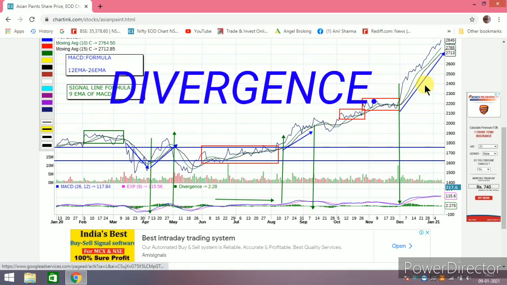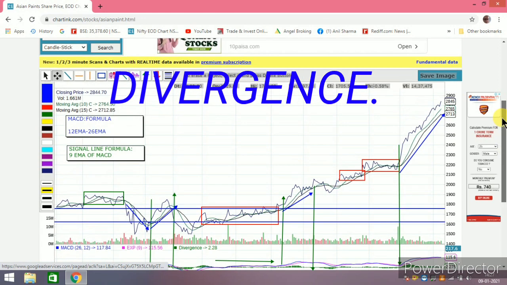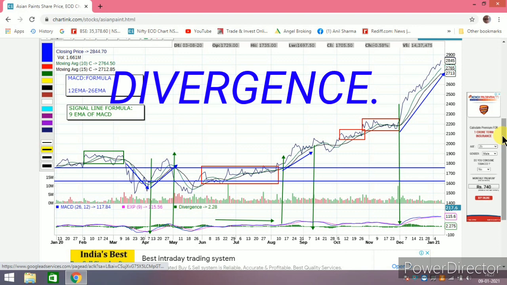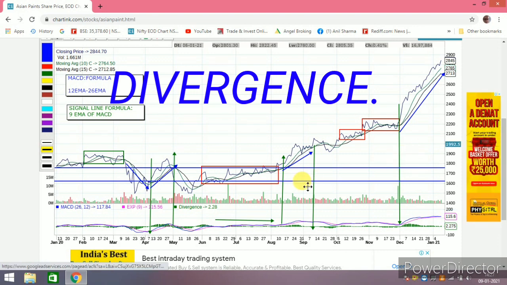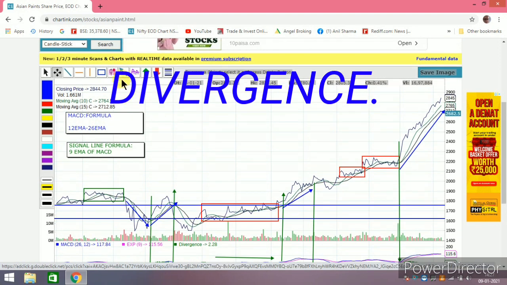Friends, as far as divergence is concerned, divergence is very rare, and unfortunately I have not been able to find the divergence. Divergence means when the market is going down. No, here it is, here I have just found it. You can see the divergence very clearly here between the two successive slopes. The market is coming down, and here the market is showing up.